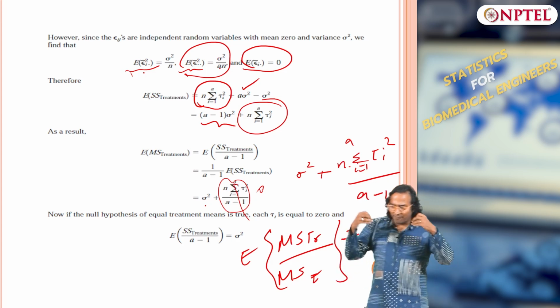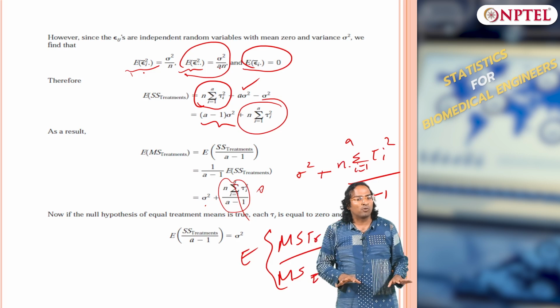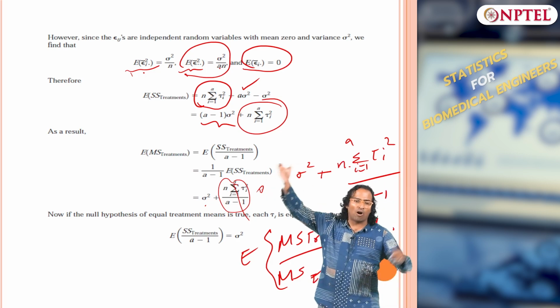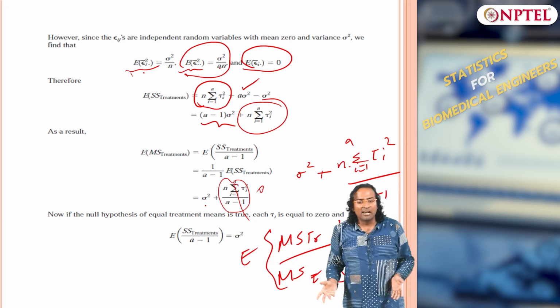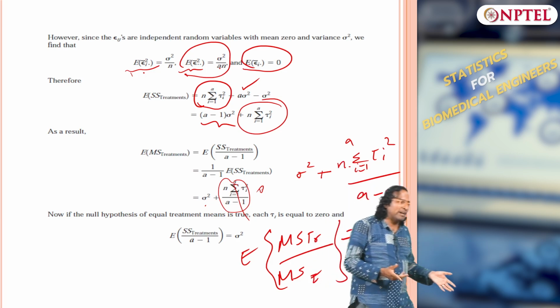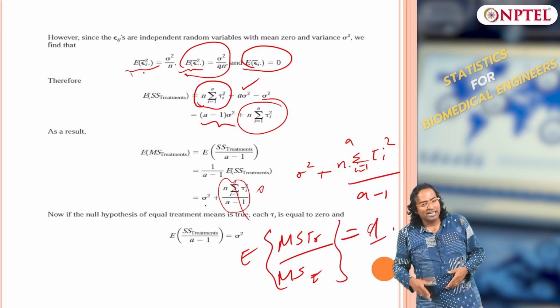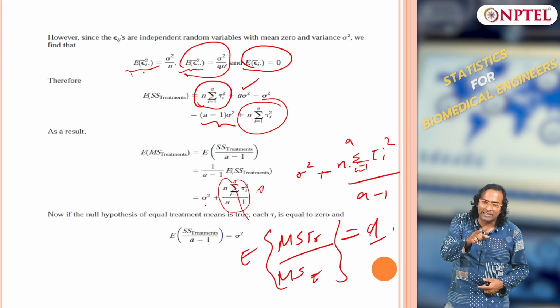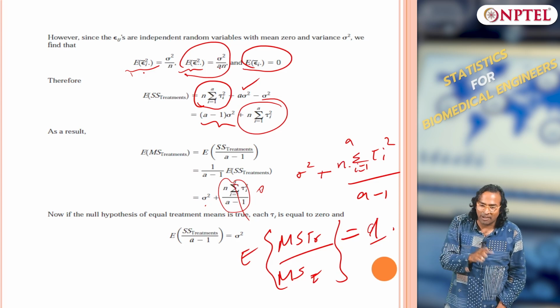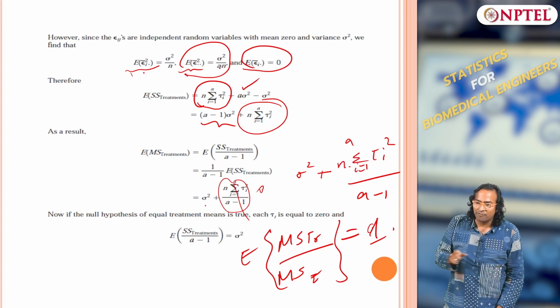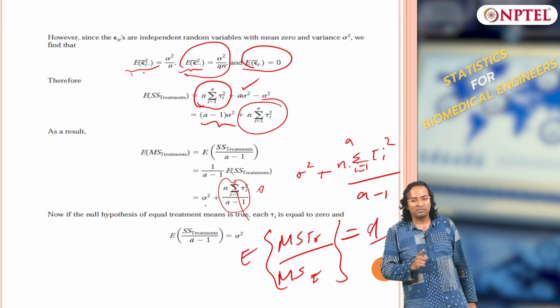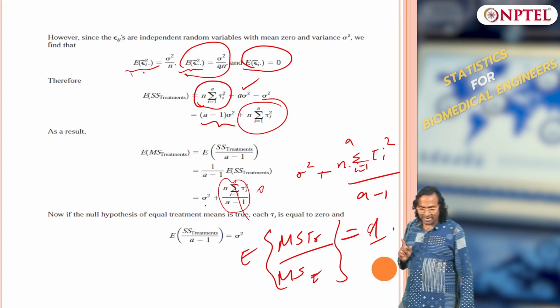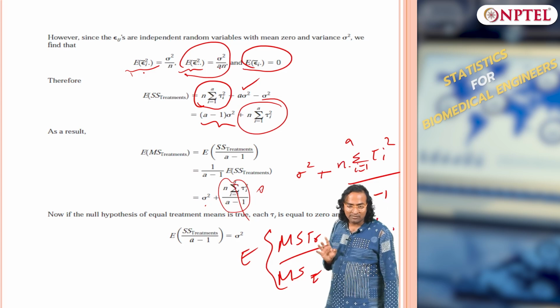But even if at least one treatment is not 0, whether positive or negative, it does not matter, it is still a square quantity, minus 1 squared or minus 2 squared, whatever it is. You will reject the null hypothesis if at least one treatment effect is not equal to 0. Okay, that is the idea, clear.